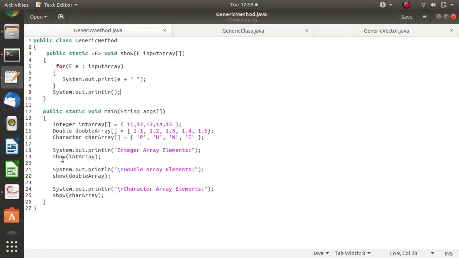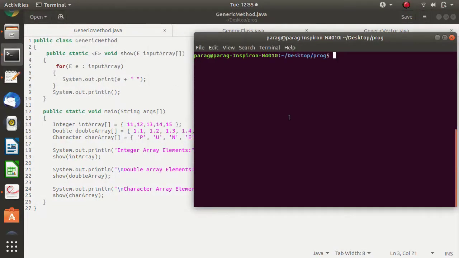For example, here we are calling the show method with an integer array, which is of type integer. The second time we are calling the show method with a double array, which is of type double. The third time we are calling the show method with a char array, and a char array is of type character. So when you call that method, the type of E is decided based on the type of that parameter. Again, E is just a variable. Instead of E you can mention T, you can mention P, any variable. We will run this program, and you will come to know.